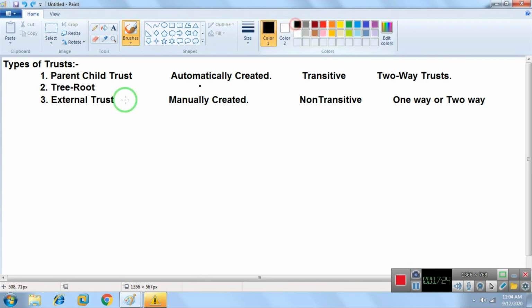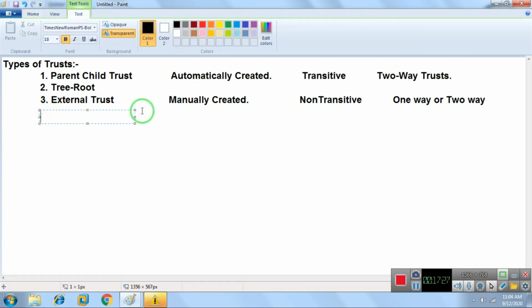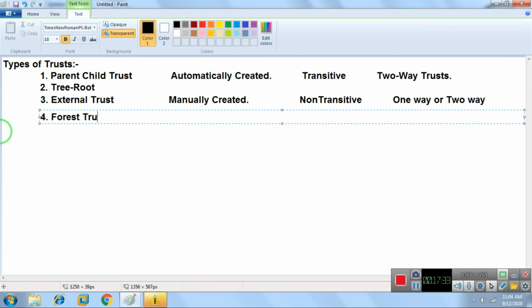Now next, number four, we have a forest trust. This is the trust you use if you want to create a trust relationship between two forests, and this is also a manually created trust. The forest trust is a transitive trust, and it can be one way or two way. It's up to your requirement; you can create any type of trust, one way or two way.